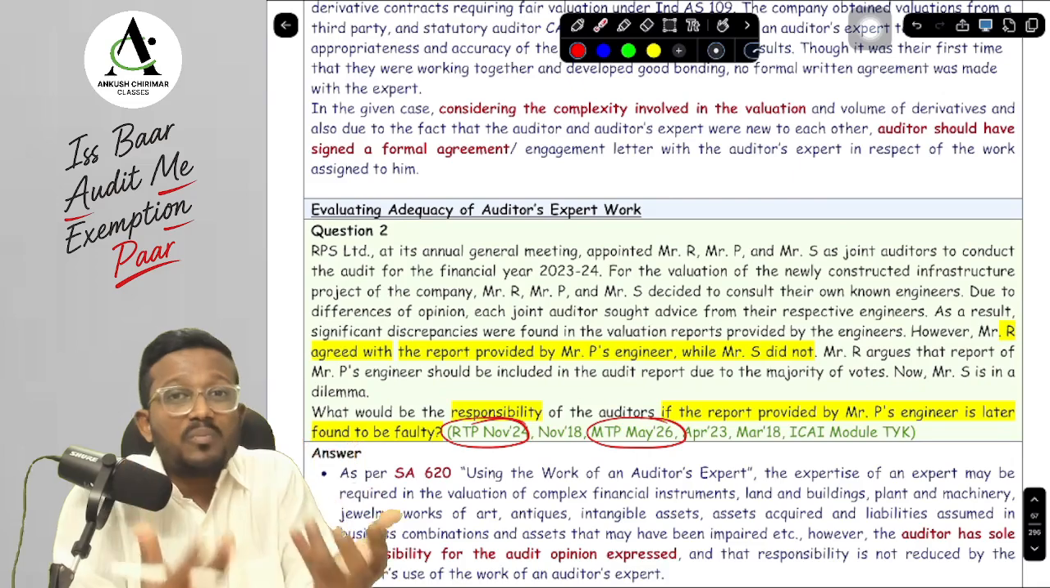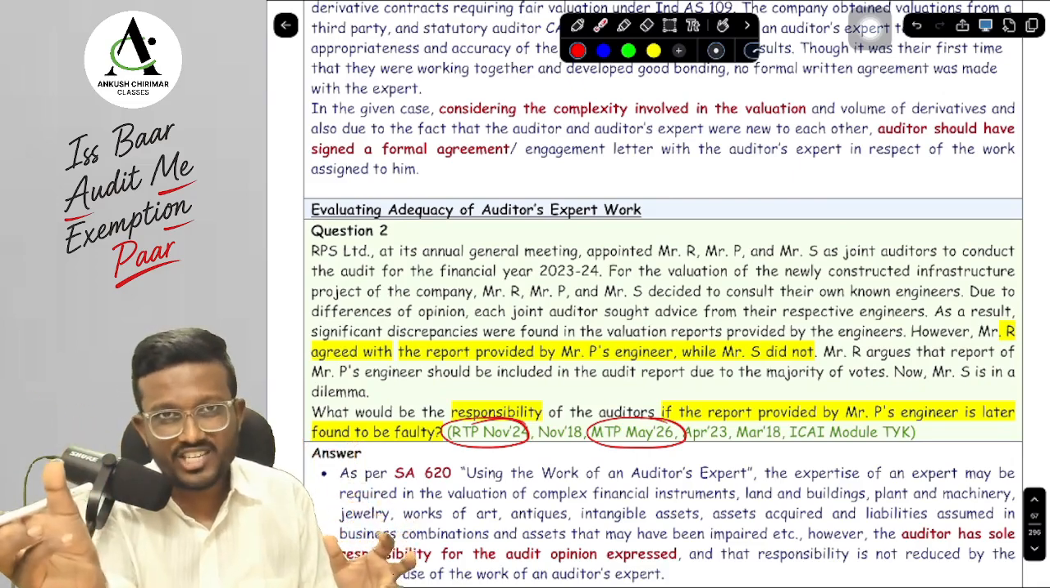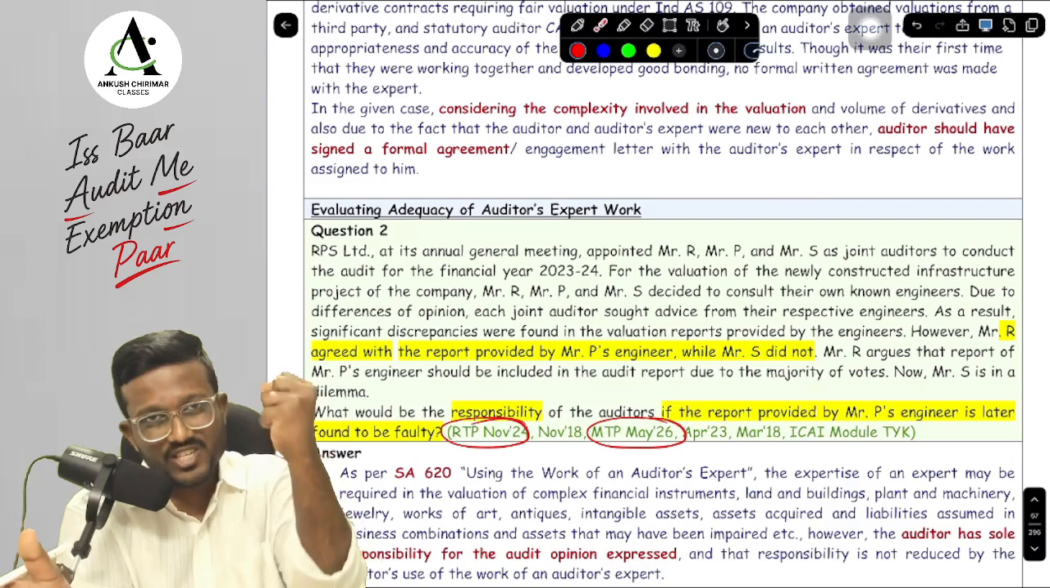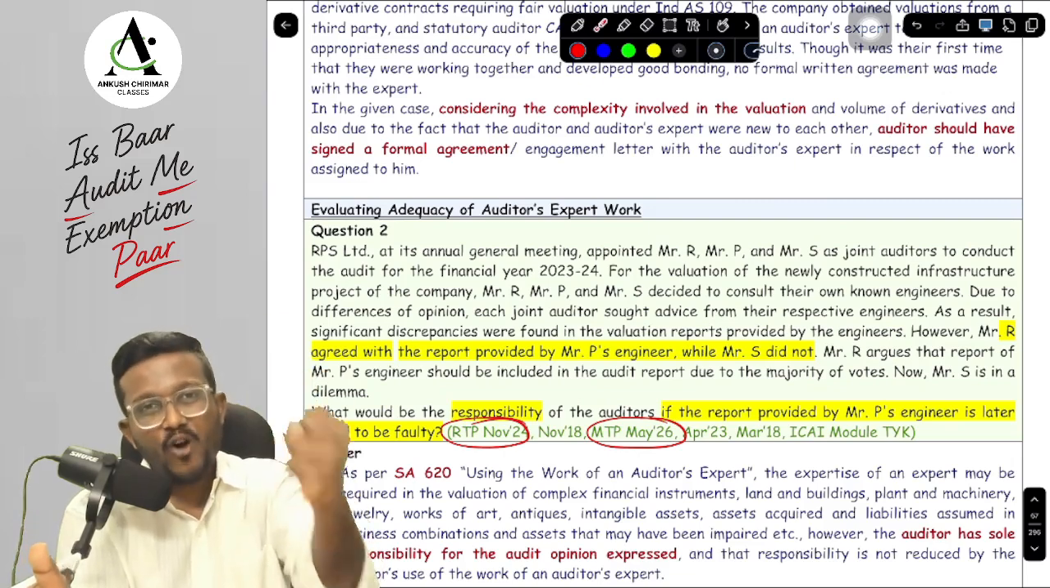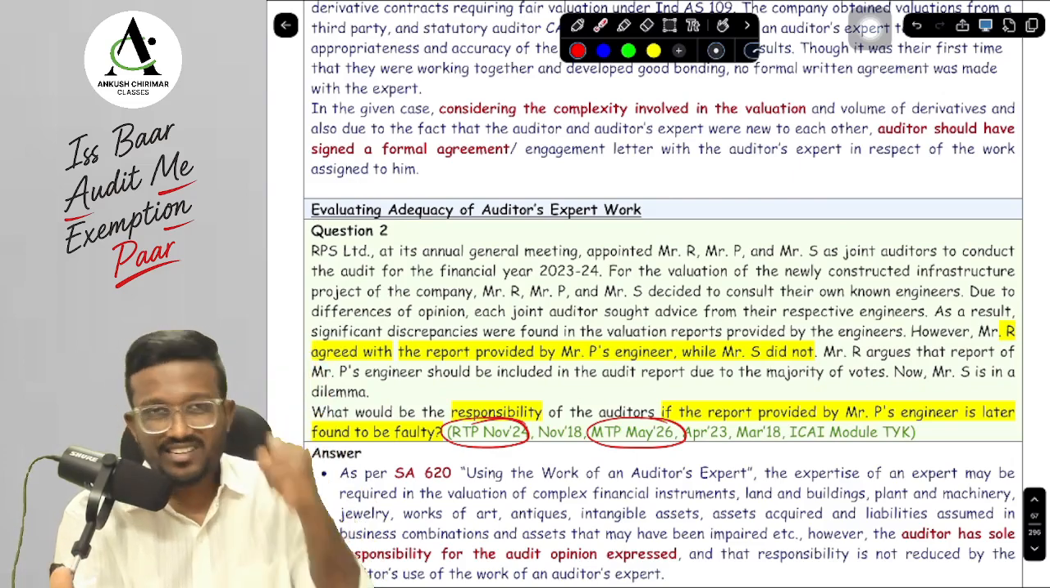So here we are assuming that Mr. S would have issued a separate opinion, a separate report with his own engineer's report, and Mr. R and P would have issued a combined report using Mr. P's engineer report, and this particular report is faulty. So here the ultimate responsibility will be of Mr. R and P. This is what is given over here.